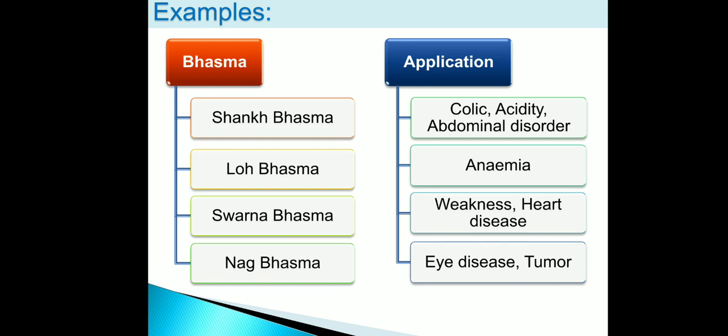Third one is Suvarna Bhasma. Suvarna Bhasma is mainly used as an immunomodulatory, in the treatment of heart disease, or used in weakness. Fourth one is Nag Bhasma, mainly used in eye disease.